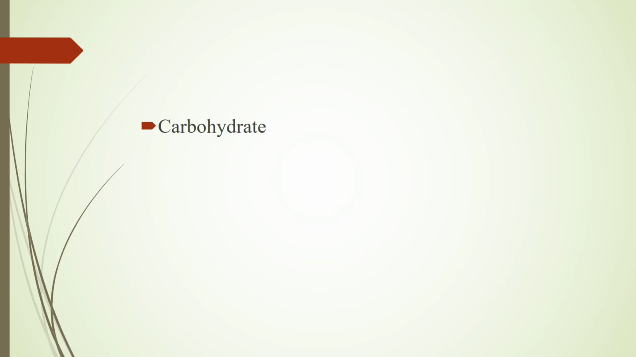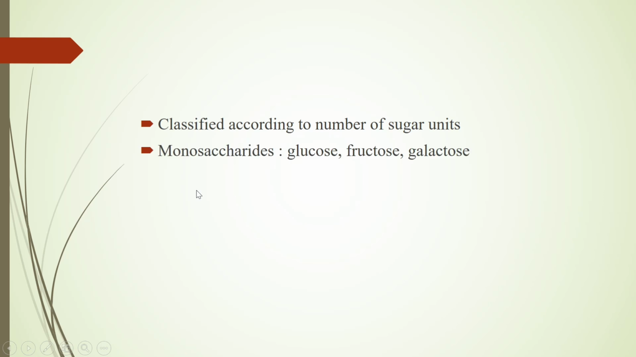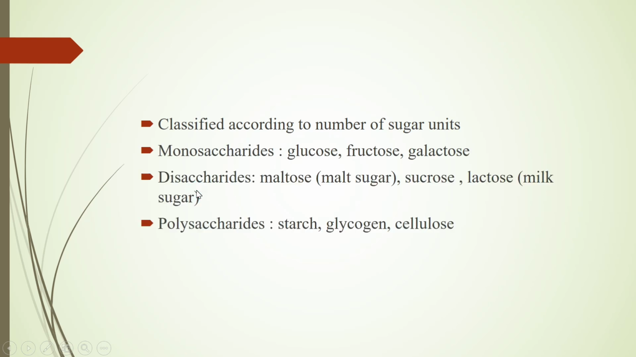Next we can see each macronutrient one by one. So first nutrient among the macronutrients is carbohydrate. It is a main source of energy, and the sources of carbohydrates include cereals, sugars, roots, tubers, etc. This carbohydrate is classified according to the number of sugar units as monosaccharides, disaccharides, polysaccharides. So carbohydrate is classified into three according to the number of sugar units, that is monosaccharides, disaccharides and polysaccharides.